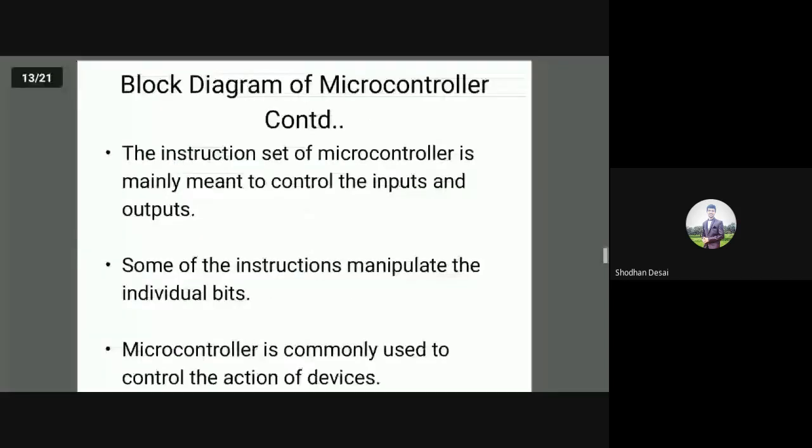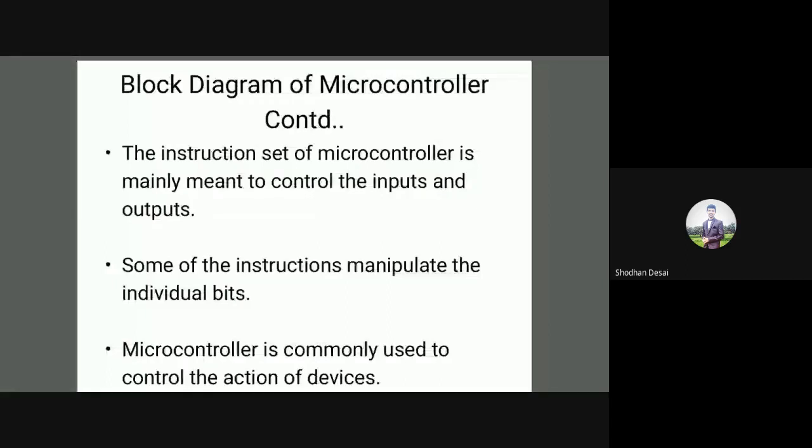The instruction set of a microcontroller is mainly meant to control the inputs and outputs. So the instruction set of a microcontroller is for controlling the inputs and outputs. Right? So that is the main job of a microcontroller. The name itself indicates controller, or the controlling task.